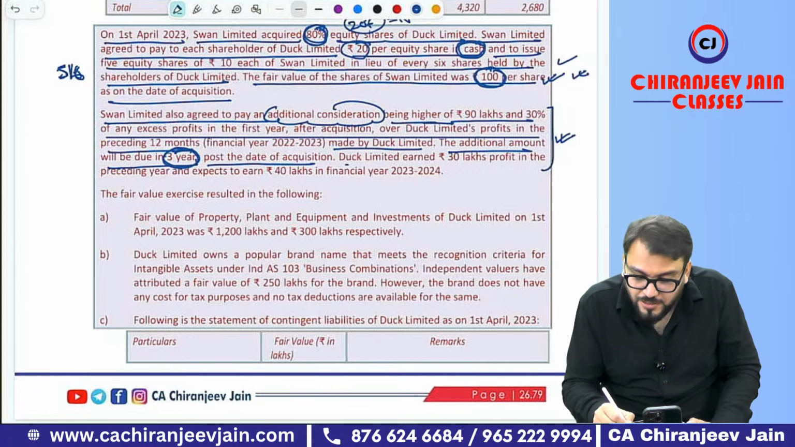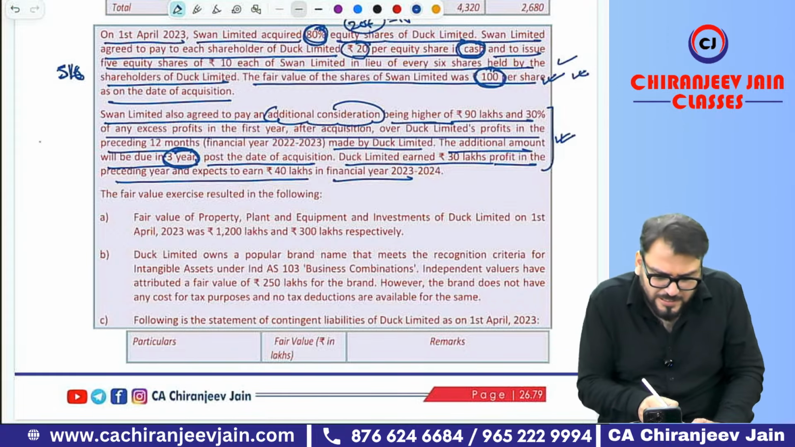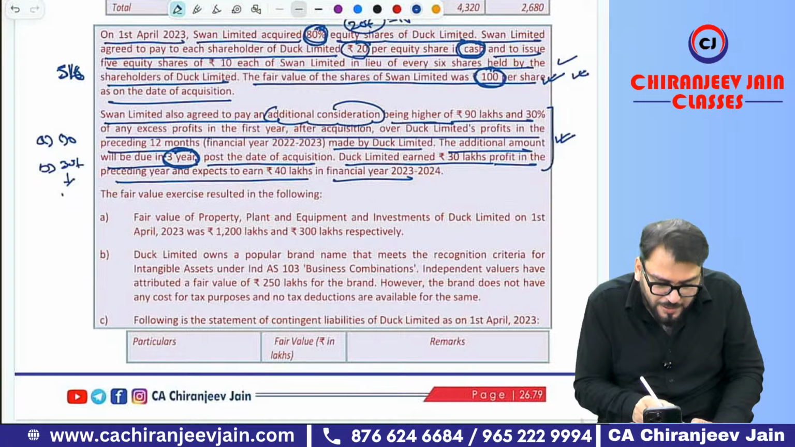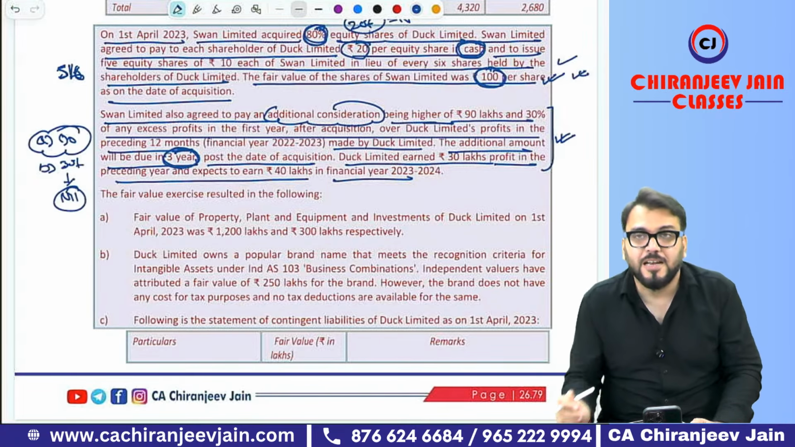Post date of acquisition, Duck Limited earned 30 lakh. In the preceding year, expect to earn 40 lakh. So once again, just try to understand. In this, A will be 90 lakh. B will be what? 30% of surplus profit. But because the contingent consideration is not given, we will assume it to be nil because it is not probable. So 90 lakh becomes deferred consideration.